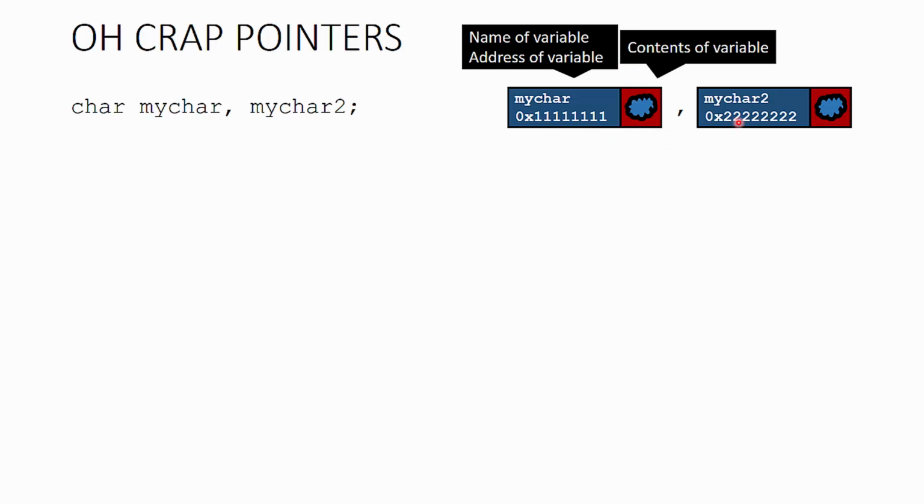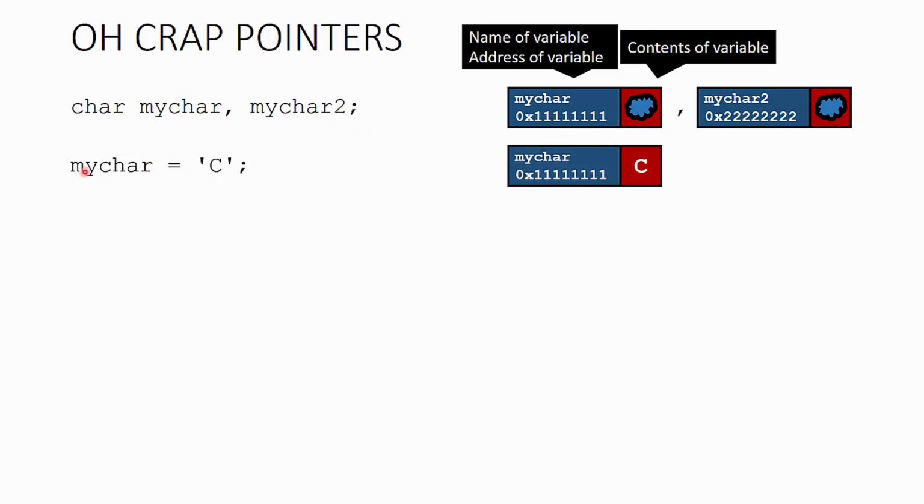The addresses of these 2 variables are set by the operating system. It lets us know whatever address is available and assigns it to these variables. In this case, I've made them be x1111 and x2222 just for ease of looking at which is which.